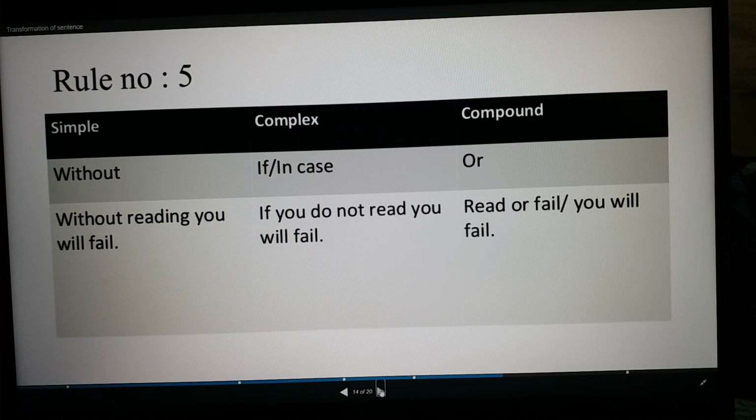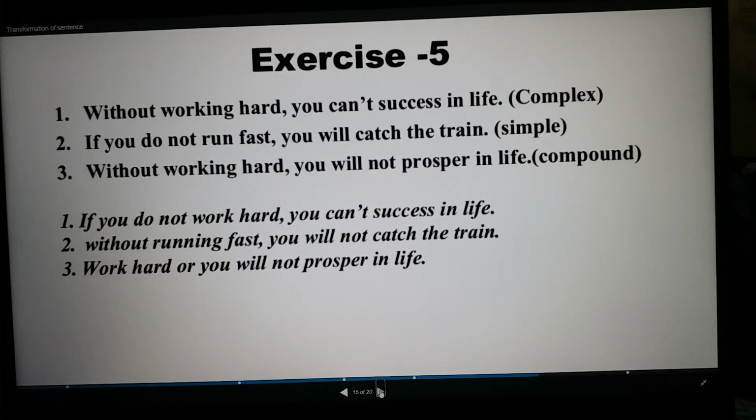Here I will give some exercises on rule 5. Look at this. Without working hard, you cannot succeed in life. Complex, you need to make it complex. So how will you make it complex? If you don't work hard, you cannot succeed in life.